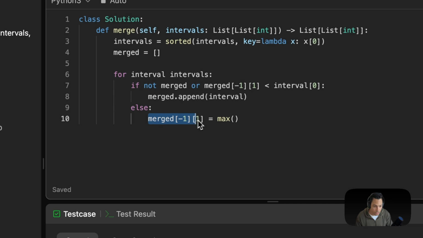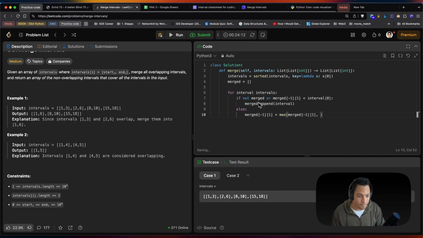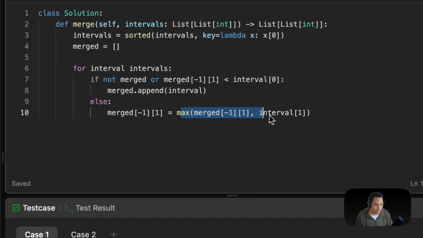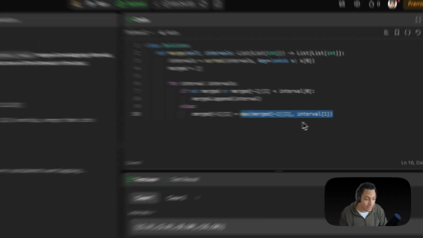Actually, I want the maximum value between my actual interval and my interval at 1. On the maximum value between these two, as you see here, I'm basically updating that value. I'm calling that last value and updating its value to the greatest element between these two values.